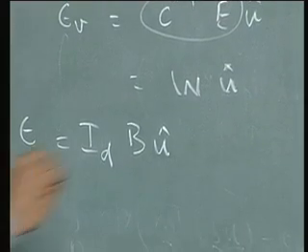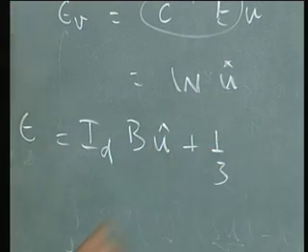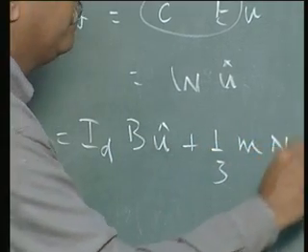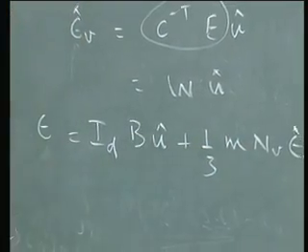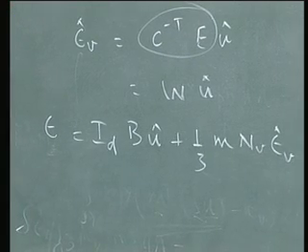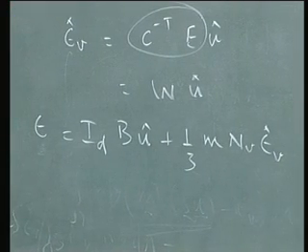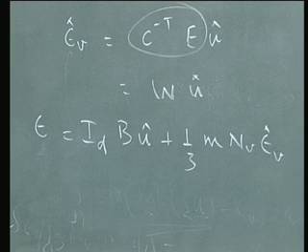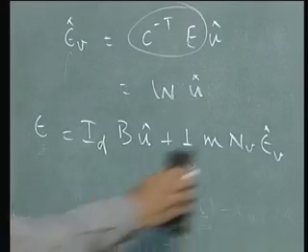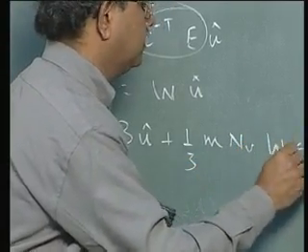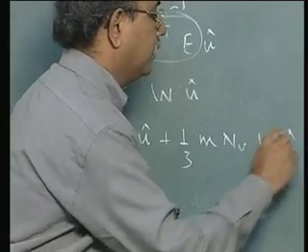Plus 1/3 M NV epsilon V hat. Now for epsilon V hat, I'm going to substitute in terms of W U hat. So I can write this down as W into U hat.